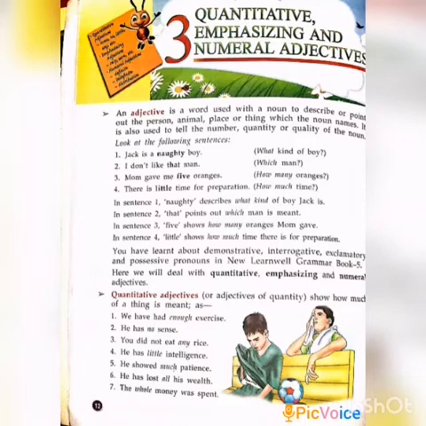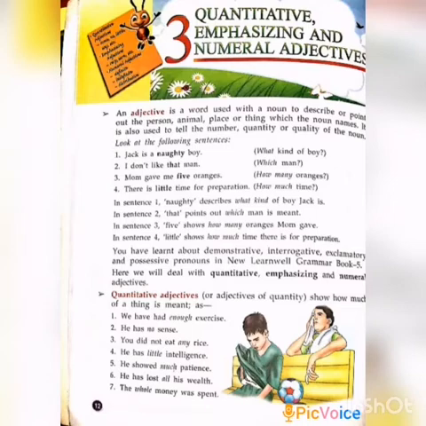I already told you that in the 5th standard book you learned demonstrative, interrogative and exclamative adjectives. If you have any doubt, you can refer to that book. We can give the outline or recall now also. Demonstrative means the words this, that, these, those in the sentence are known as demonstrative adjectives. And interrogative is the question word in the sentence. Exclamatory is known by the exclamation mark; that word describes the feelings in the sentence. Okay. So here we deal with quantitative, emphasizing and numeral adjectives.